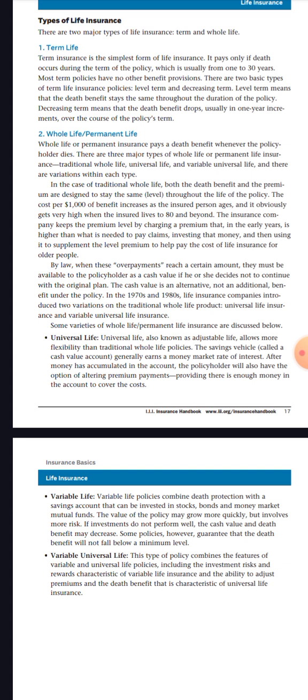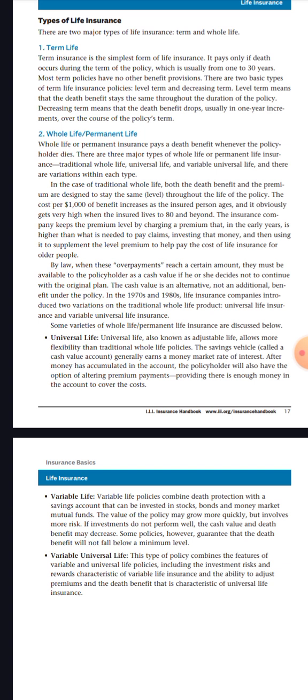Variable life. A variable life policy combines death protection with a savings account that can be invested in stocks, bonds, and money market mutual funds. The value of the policy may grow more quickly but involves more risk. If investments do not perform well, the cash value and death benefits may decrease. Some policies, however, guarantee that the death benefits will not fall below a minimum level.